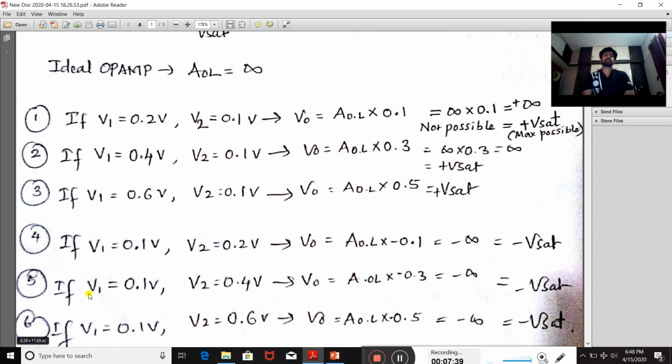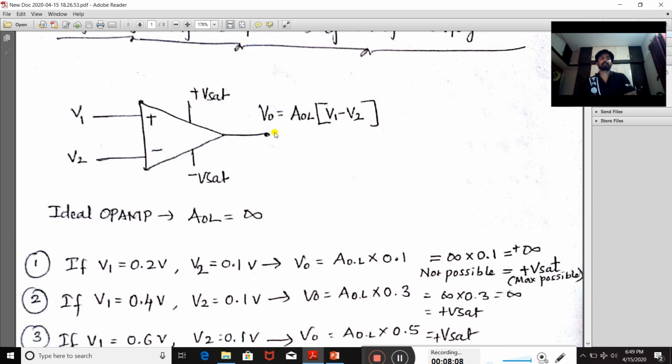Similarly, if you do it for the second case also, keeping V1 as 0.1 only and V2 as 0.4, the difference voltage is minus 0.3. So if we multiply this minus 0.3 with the open loop gain, it is definitely minus infinite. But minus infinite we are not going to get, we are going to get negative V saturation only. So what is happening?